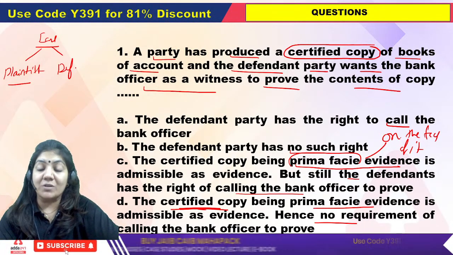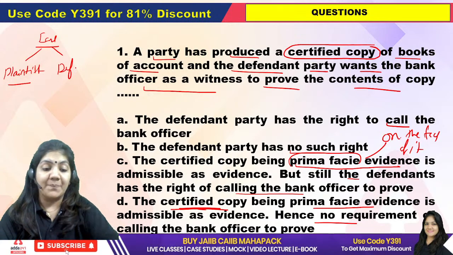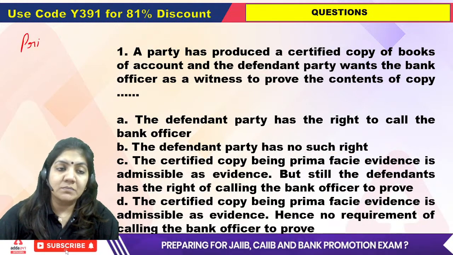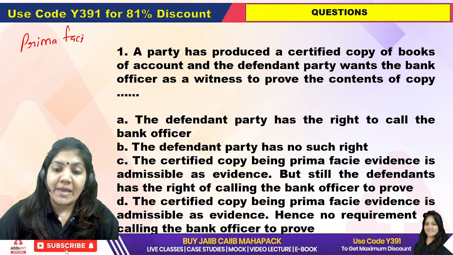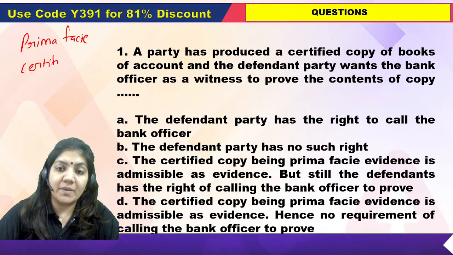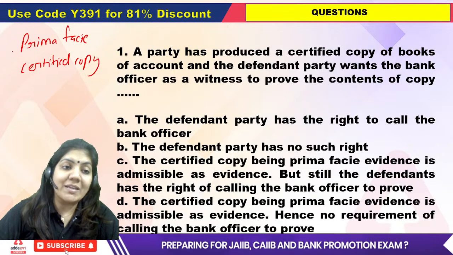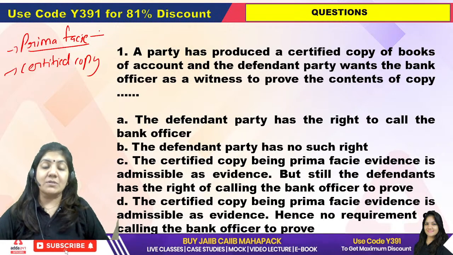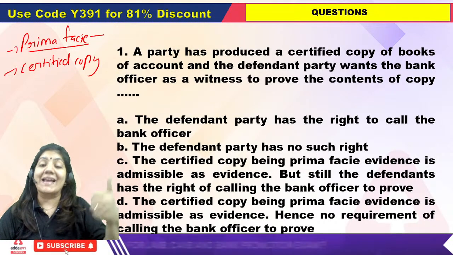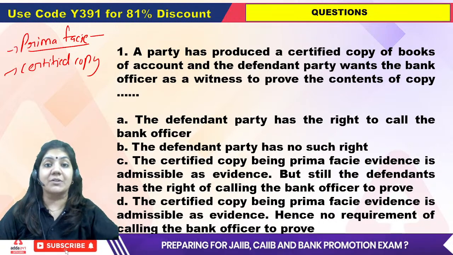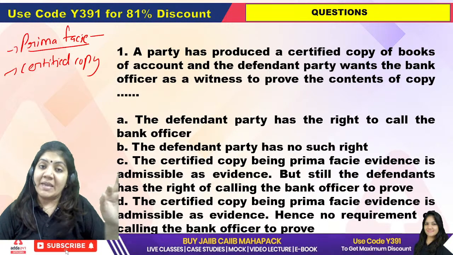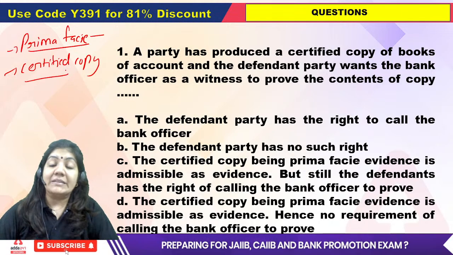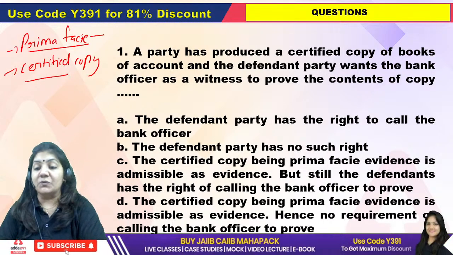No need to see what other students are giving as the answer. For this question, two things are important: the first is what is prima facie, and the second is what is a certified copy. If you know the meaning of these two terms, then you can easily do the question. Prima facie is a legal maxim. Suppose I have a knife, then you will think that Nikkita ma'am can murder any person. That is called prima facie. If the knife is in my hand, you can presume anything. But certified copy means the copy which need not be proved.